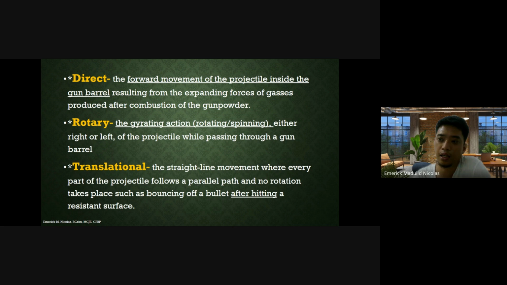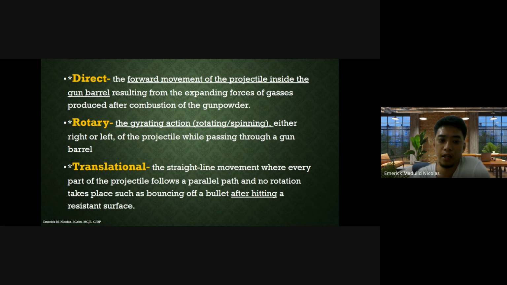In the case of a smooth bore firearm, there will be no rotary motion or gyroscopic action, because the bore is smooth. There is a turning, a spinning, of the projectile, but not the kind of spin that has a stable rotating motion, unlike those firearms that have lands and grooves.